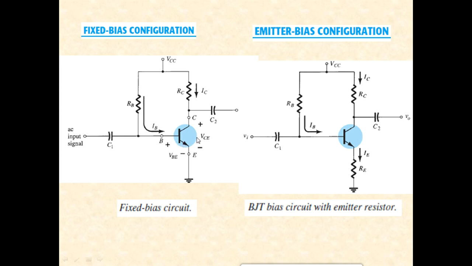See, a BJT can be biased by using some passive elements, especially resistors in different combinations, so that the input current expression and the output voltage expression can be determined by this particular way of configuring. So the simplest one is fixed bias configuration.